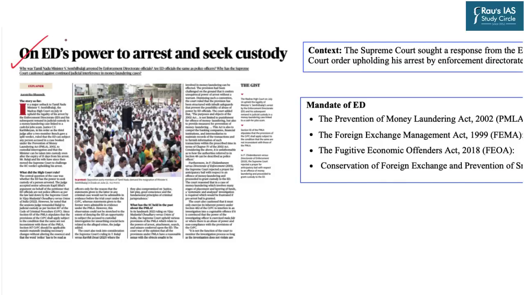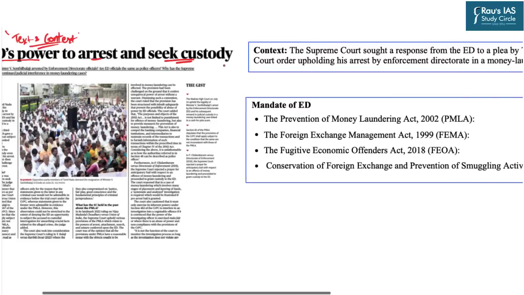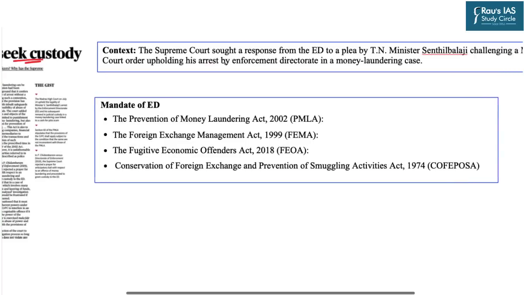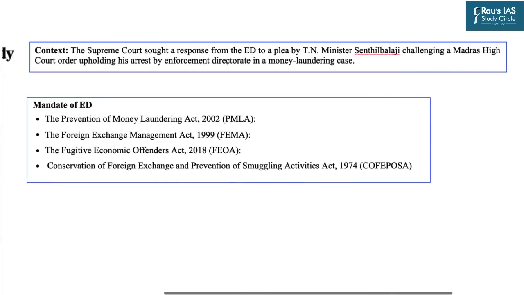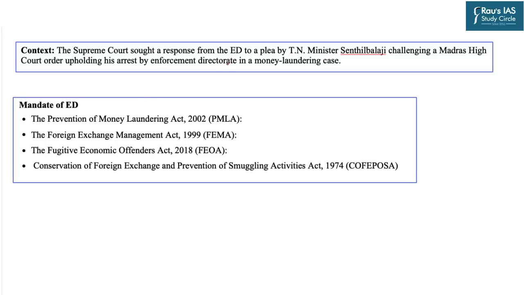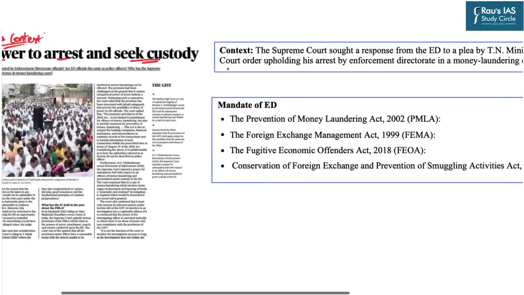This topic has appeared in the Text and the Context page. The topic reads: ED's power to arrest and seek custody. The immediate context of this topic is that the Tamil Nadu minister has challenged a Madras High Court order which had upheld his arrest by the Enforcement Directorate in a money laundering case. This context is not relevant from the examination perspective, but what is relevant is that we should be aware about